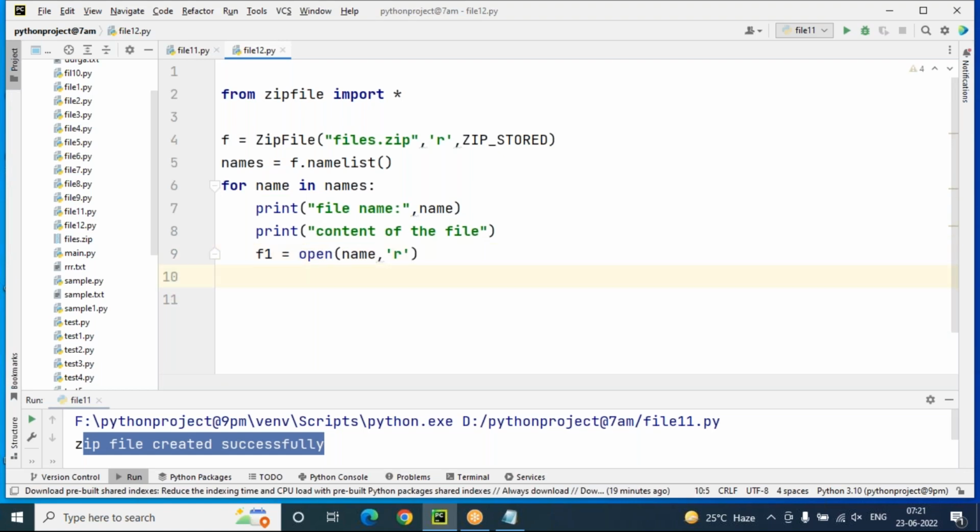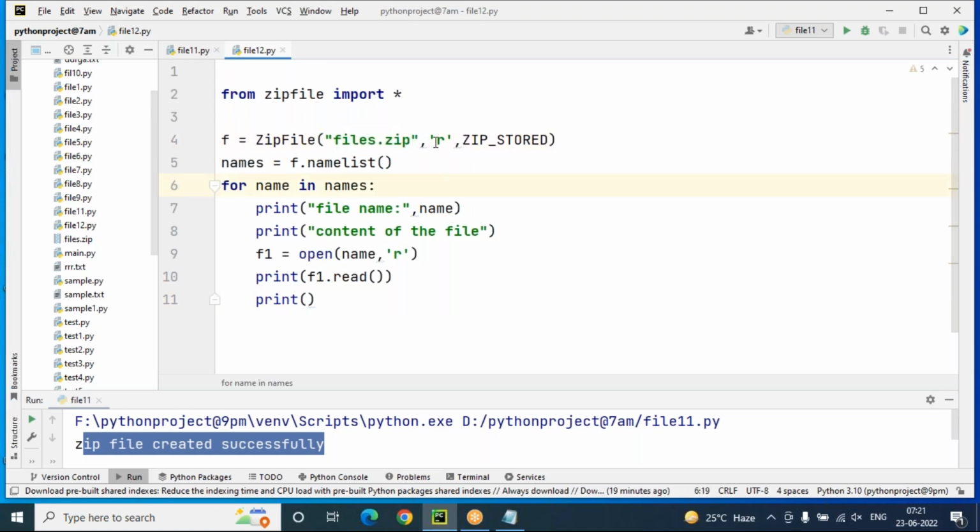After this, print f1.read. f1.read means the complete data of the current file I want to print. After that, let me give some line gap from file to file, so I'm using an empty print. So this is extracting the files from the zip folder.